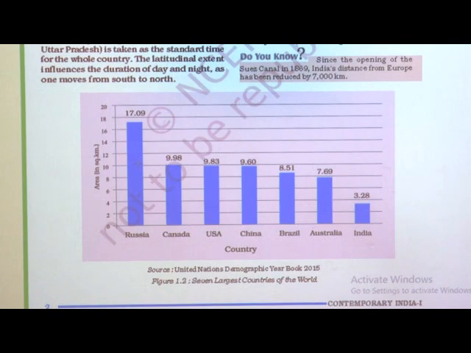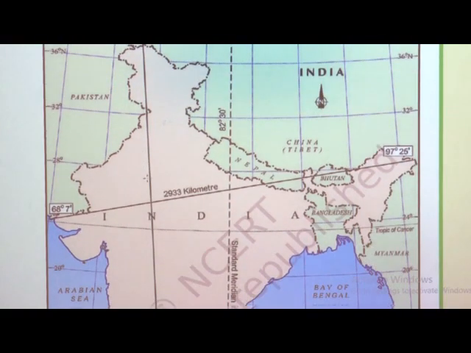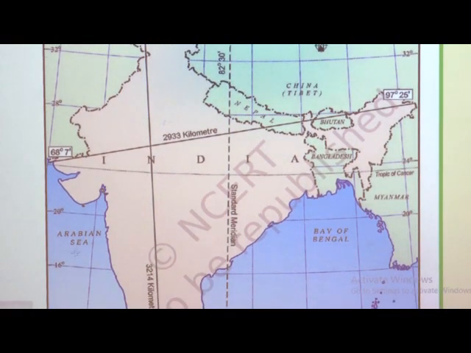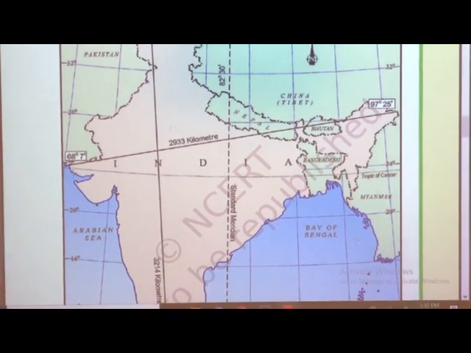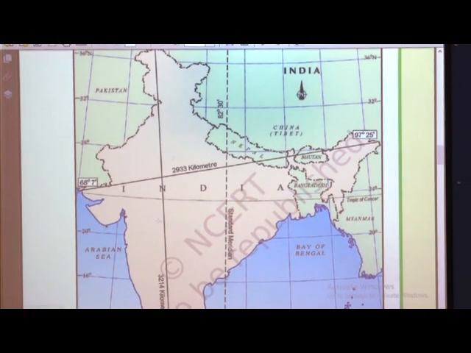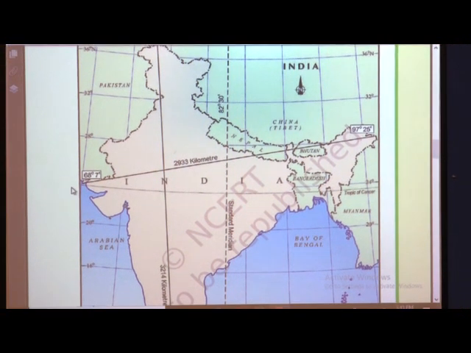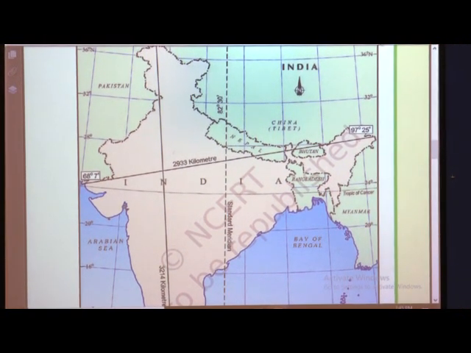3.28 million square kilometers. And when we see the Indian map, see here, India's map students, in the map here from here to here, means Gujarat to West Bengal, near about 15,200 kilometers of land boundary. See, if you look here, Gujarat, Pakistan, Afghanistan, China, Nepal, Bhutan, Bangladesh, Myanmar, these all are the land boundaries, and 15,200 kilometers from here to here is called the land area.